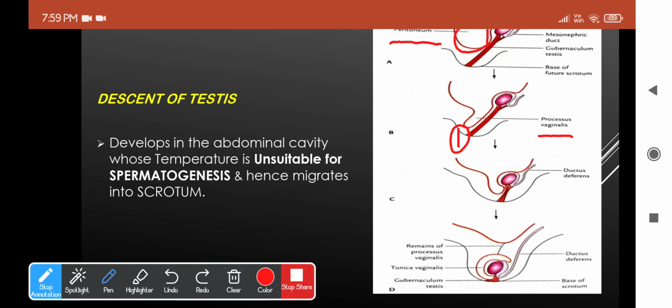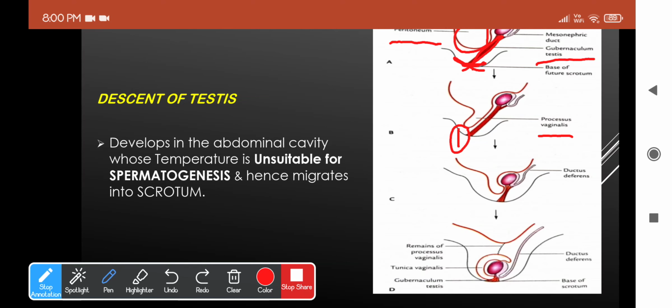Once the processus vaginalis has reached the bottom of the scrotum, you have a development of a fibromuscular band called the gubernaculum testis. It's a fibromuscular band which attaches the lower pole of the testis and the mesonephric duct together to the bottom of the scrotum.